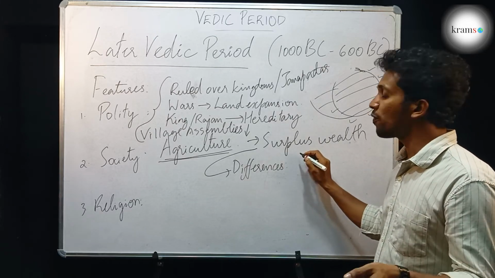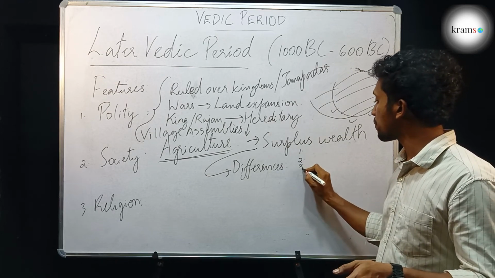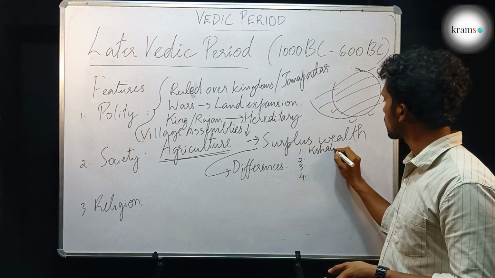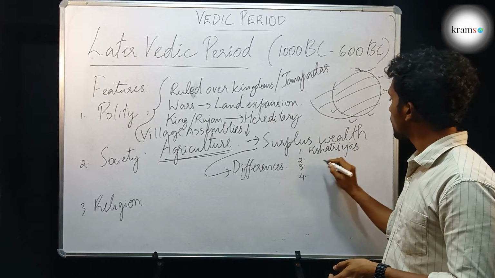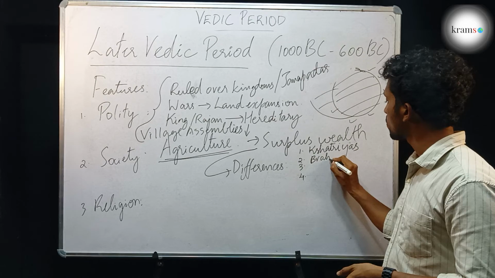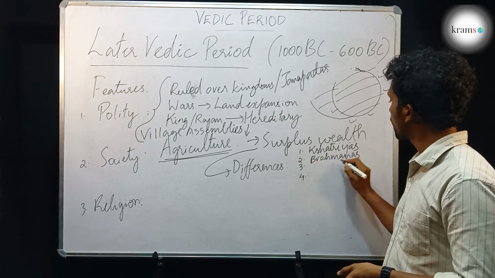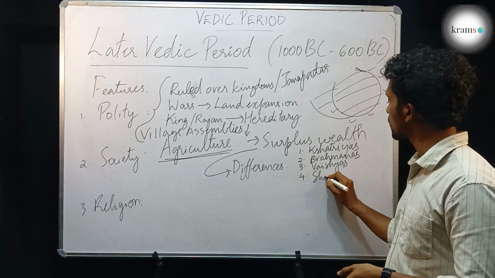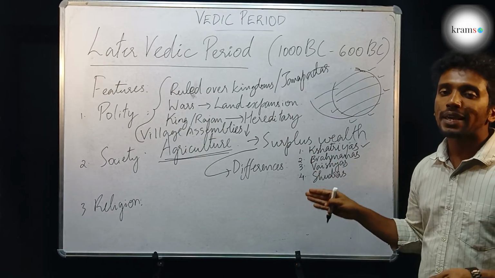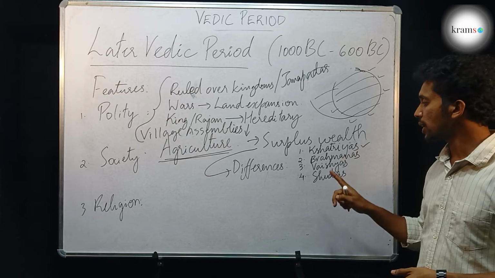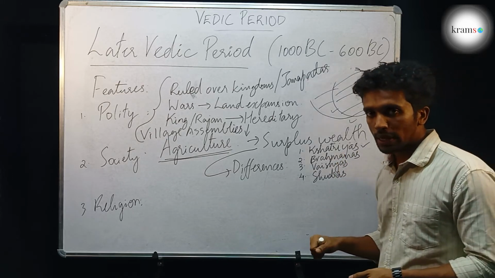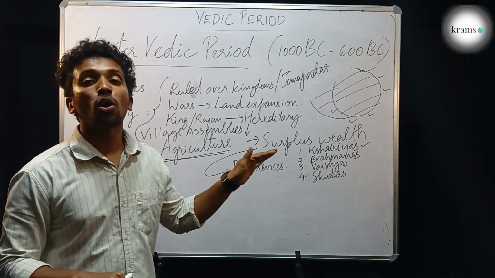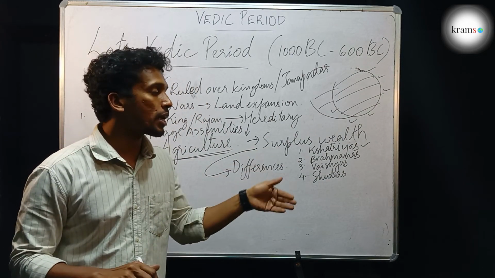Meaning four castes were developed in the country: the Kshatriyas, the Brahmanas, the Vaishyas and the Shudras. The four castes became rigid. The Kshatriyas were the people who conducted warfare or who became kings.